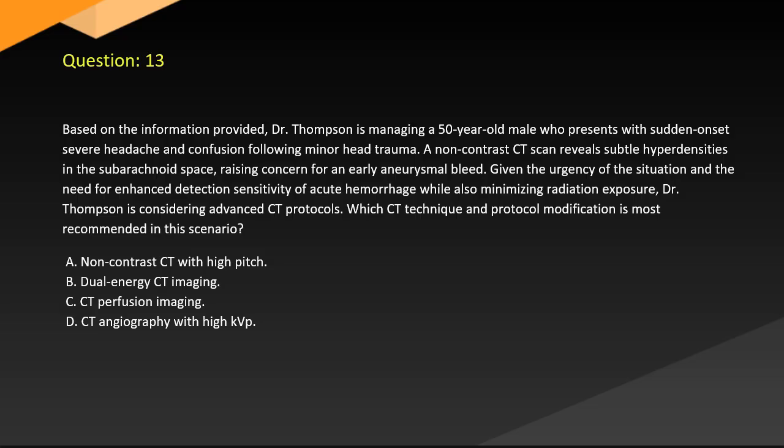Question 13. Based on the information provided, Dr. Thompson is managing a 50-year-old male who presents with sudden onset severe headache and confusion following minor head trauma. A non-contrast CT scan reveals subtle hyperdensities in the subarachnoid space, raising concern for an early aneurysmal bleed. Given the urgency of the situation and the need for enhanced detection sensitivity of acute hemorrhage while also minimizing radiation exposure, Dr. Thompson is considering advanced CT protocols. Which CT technique and protocol modification is most recommended in this scenario?